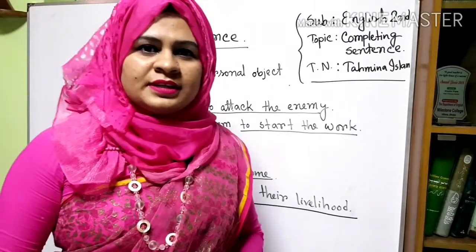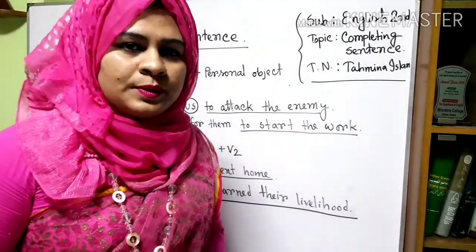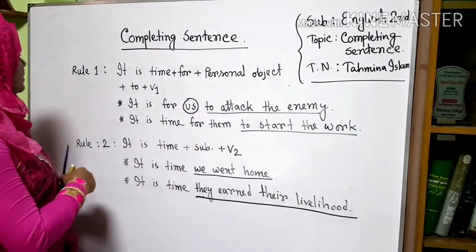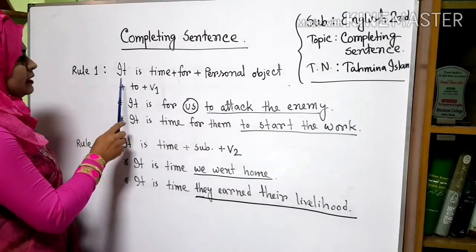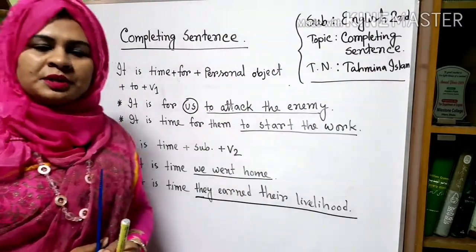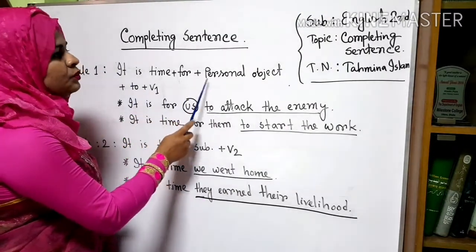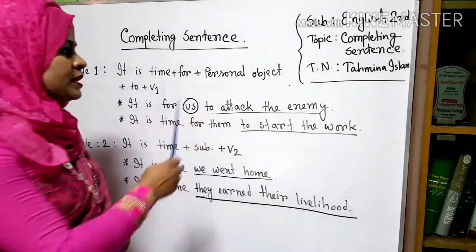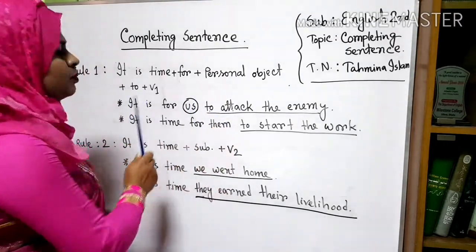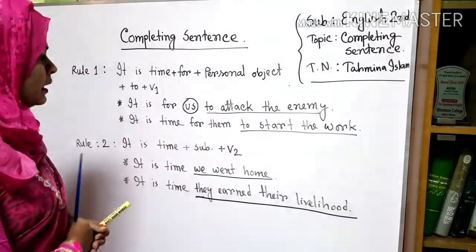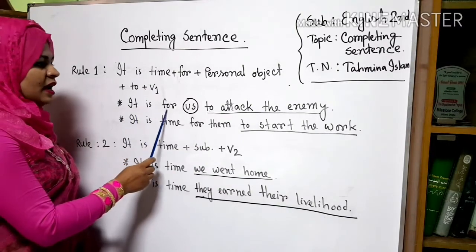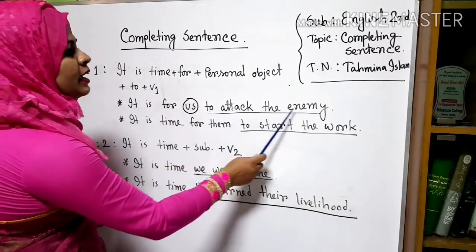Okay, my dear students, let's go to our first rule. Rule 1. If in our question paper we find "it is time for", then we must use a personal object and to plus main verb. For example, it is time for us to attack the enemy.